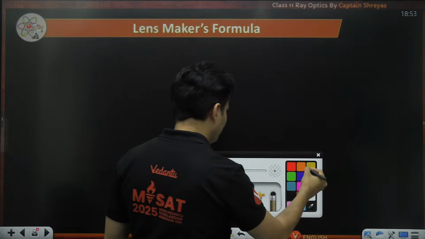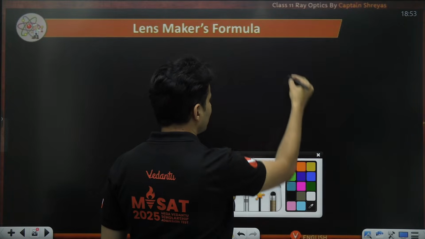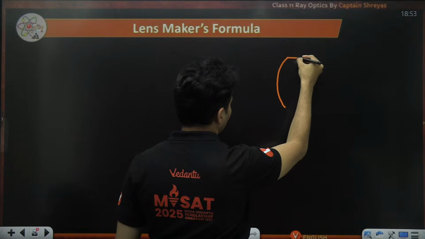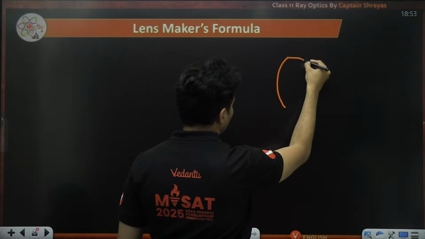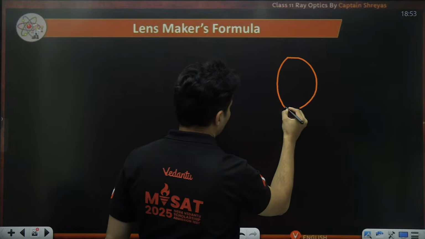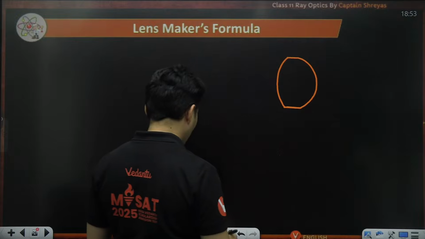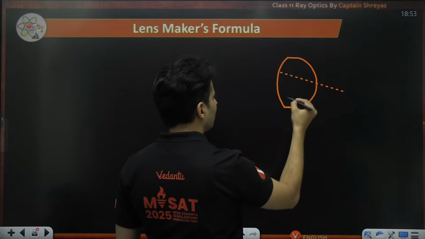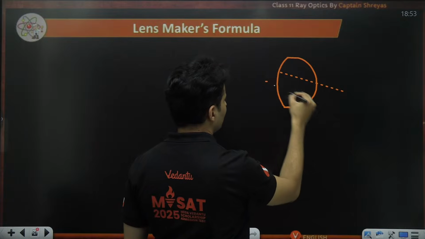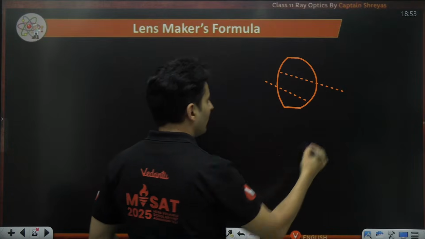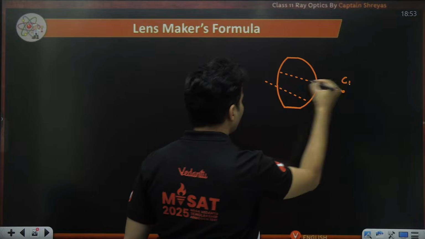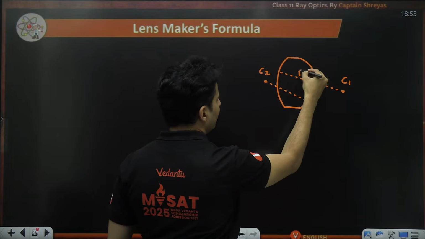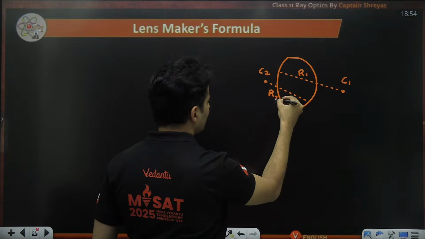So if you have any kind of lens, doesn't matter. This is one surface, maybe this is another surface. The surfaces are also not equal, as you can see, and maybe this is the curvature of this one, and this is the curvature of this one. So as you can see, this is center 1, this is center 2, this is radius 1, this is radius 2.